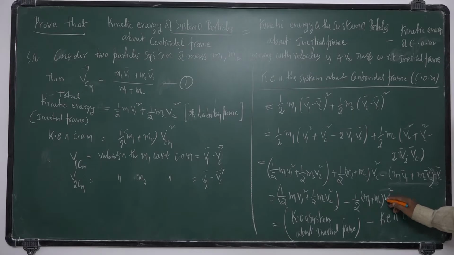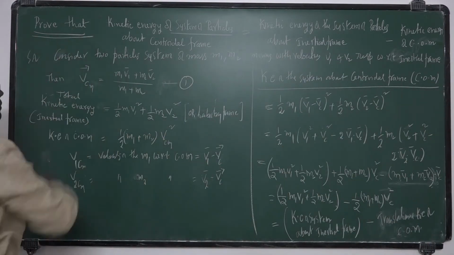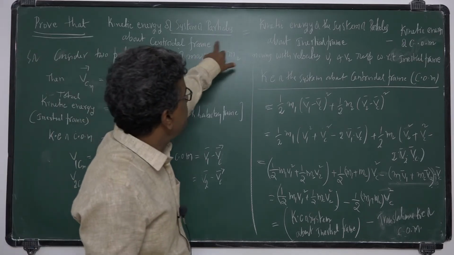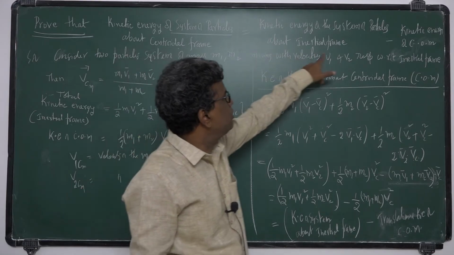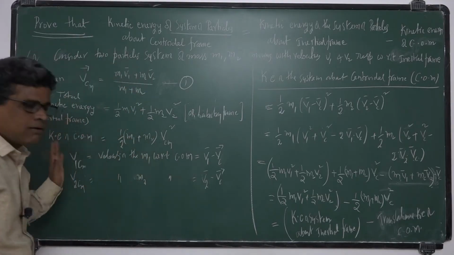This is the translational kinetic energy of center of mass. Okay, hence proved. Clear? So kinetic energy of system of particles about centroidal frame is equal to kinetic energy of system of particles about inertial frame minus kinetic energy of center of mass. Okay, clear? You take this.